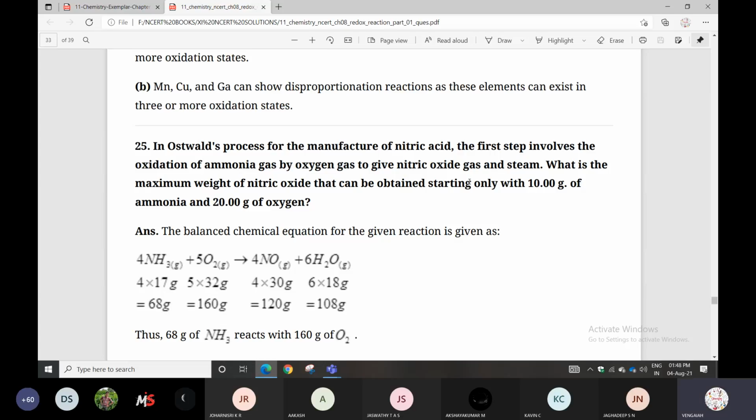As per the balanced reaction, 4 moles of NH3 and 5 moles of oxygen form 4 moles of NO plus 6 moles of water. What is the molecular weight of ammonia?